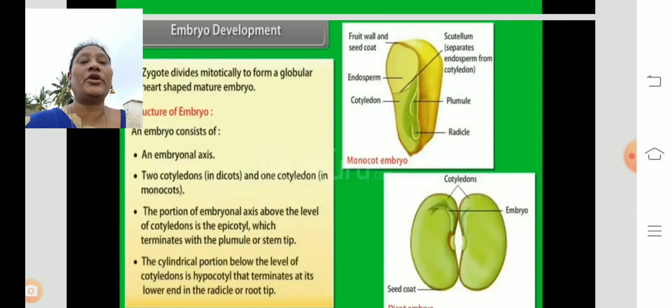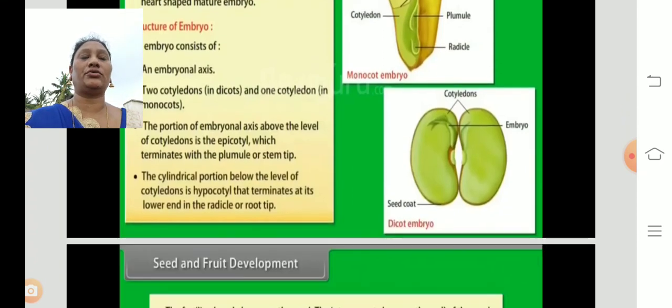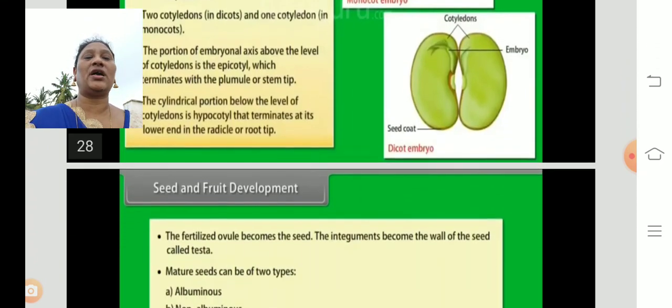The portion of the embryonal axis above the level of the cotyledon is the epicotyl, which terminates with the plumule or stem tip. This epicotyl develops into the stem from the seed. The cylindrical portion below the level of the cotyledon is the hypocotyl, which terminates at its lower end in the radicle, that grows into the root tip and develops into the root. So this is the structure of the seed and how it grows.